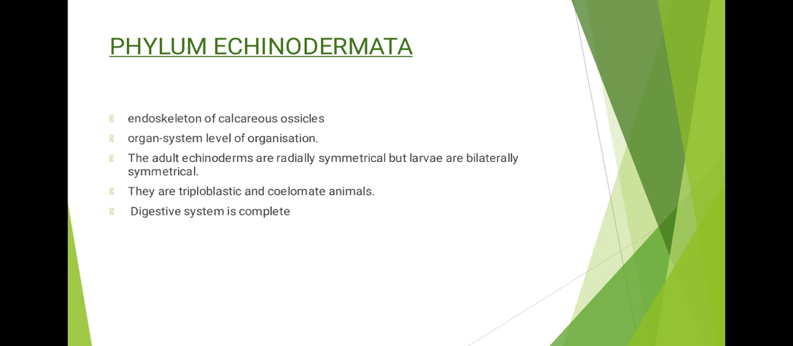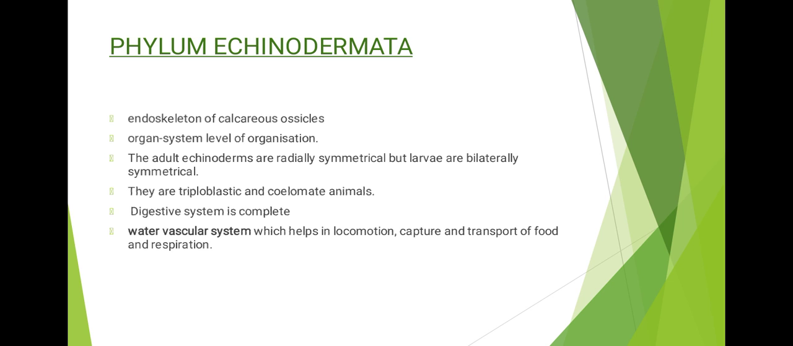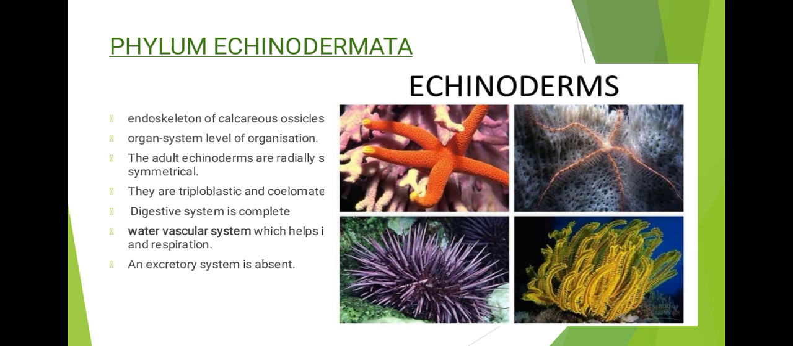The digestive system is complete with the mouth on the lower side and the anus on the upper side. The water vascular system is the most distinctive feature of the echinoderms that helps in locomotion, capture, transport of food and respiration. Do not confuse it with the water canal system that is present in the Porifera. This is the water vascular system. The excretory system is absent here. So you can see these different kinds of echinoderms here. Not only the starfishes, we have different organisms. We will be discussing the examples later.